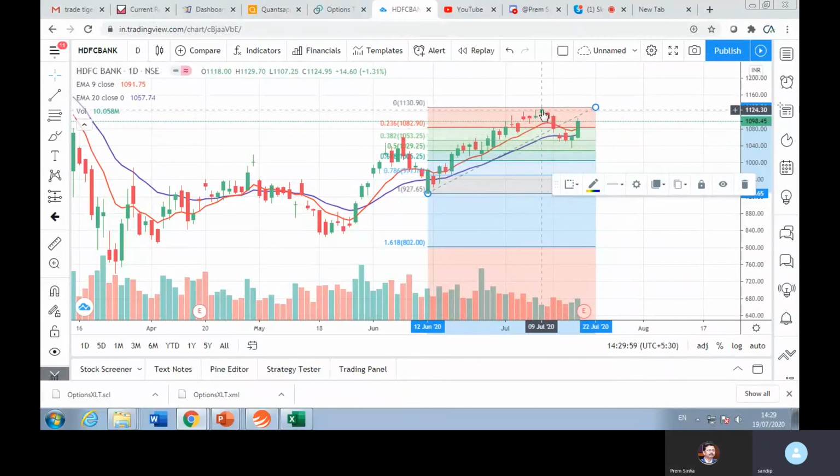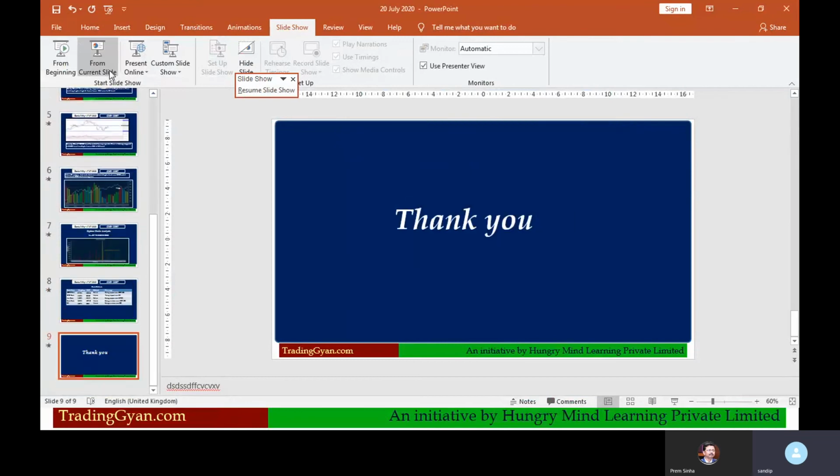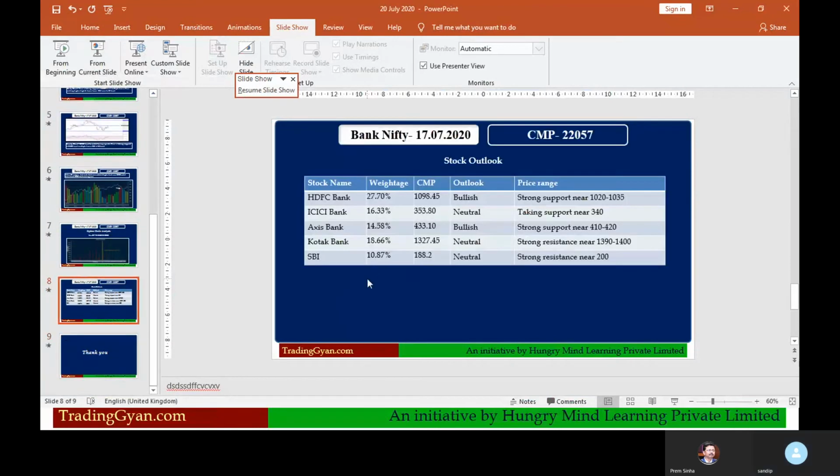This swing high will be the next hurdle for HDFC Bank. But definitely in the result mode, if a gap up happens on Monday, it can cross this level, but we have to look at the price action near the 1130 level.